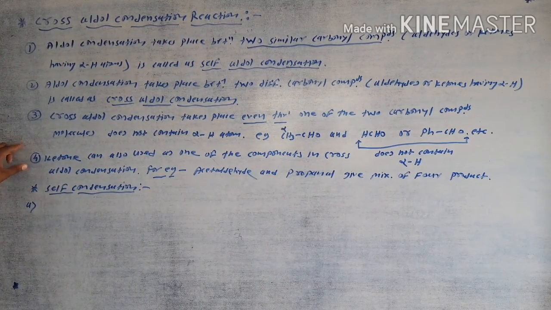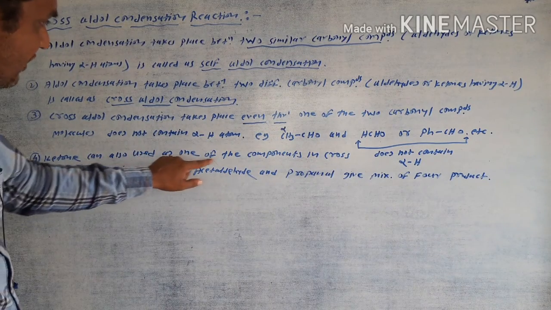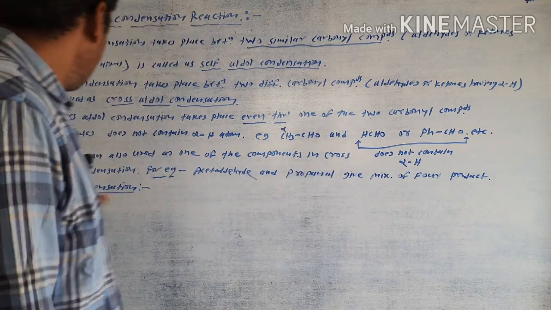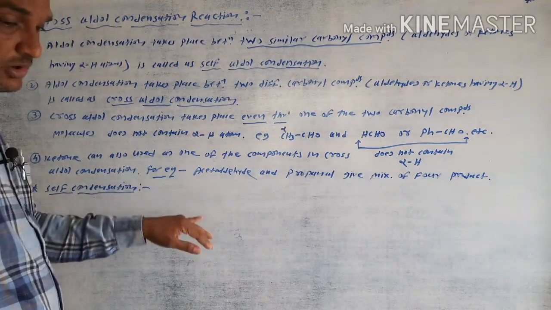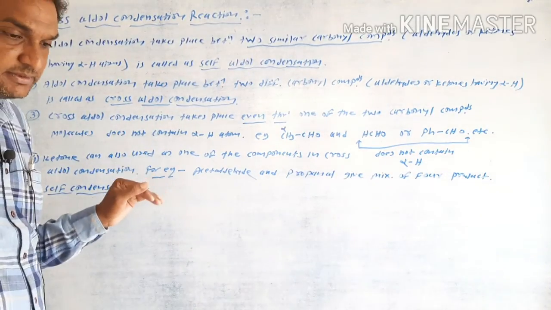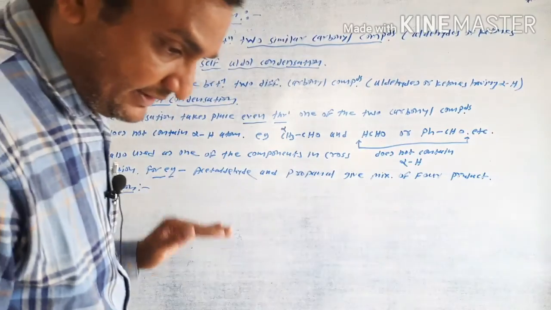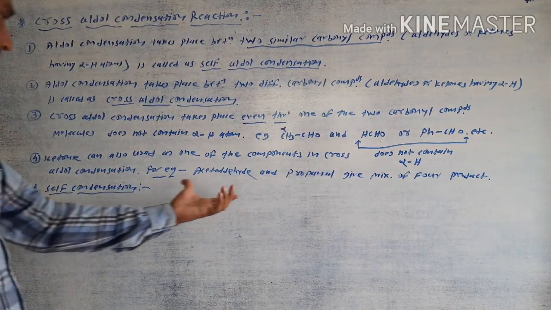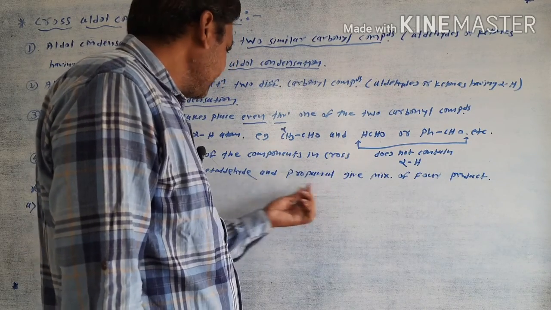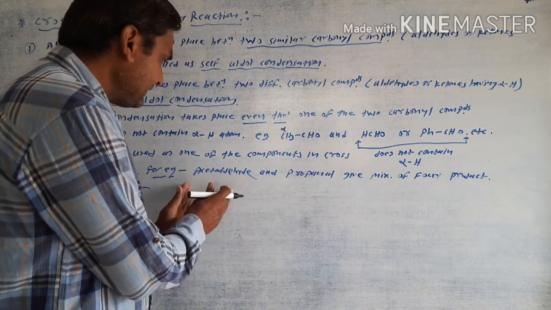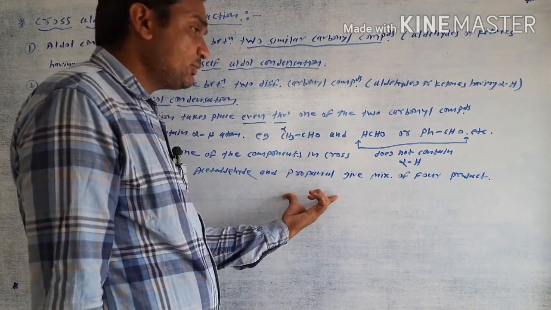Fourth important point here: ketone can also be used as one of the components in a cross aldol condensation reaction. Suppose that one molecule is an aldehyde and another molecule is a ketone, then this type of reaction is called a cross aldol condensation reaction. For example, acetaldehyde and propanaldehyde react with each other. Acetaldehyde is one molecule and the other molecule of the cross aldol condensation reaction is propanaldehyde.